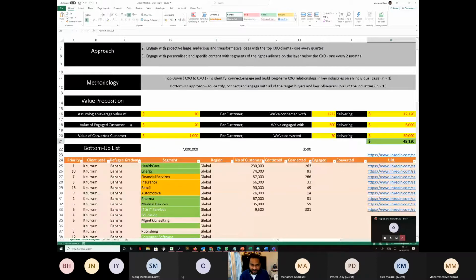The client can always say that, but we try and agree with the client what is the real value of a customer who's connected with you? What is the real value of a customer who's engaged with you? The third one, usually, nobody can dispute the third one, because the third one is when the rubber meets the road.